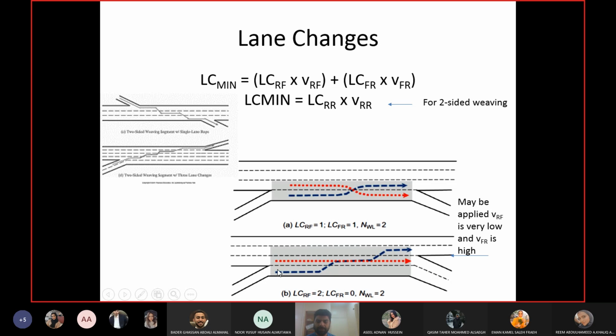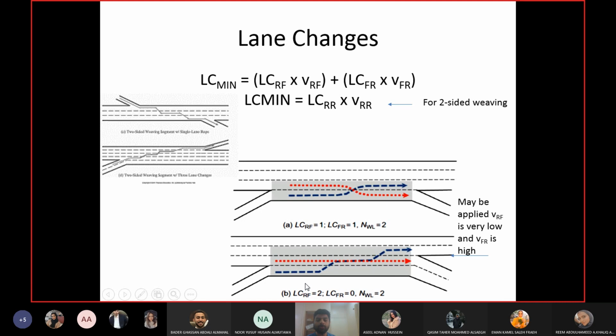From this ramp, very few vehicles are coming, and from this ramp, a very high number of people are going out. So ramp to freeway is very low, and freeway to ramp is very high. So basically, we allow more lanes for the off ramp, and we are allowing more lane changes for the on ramp.